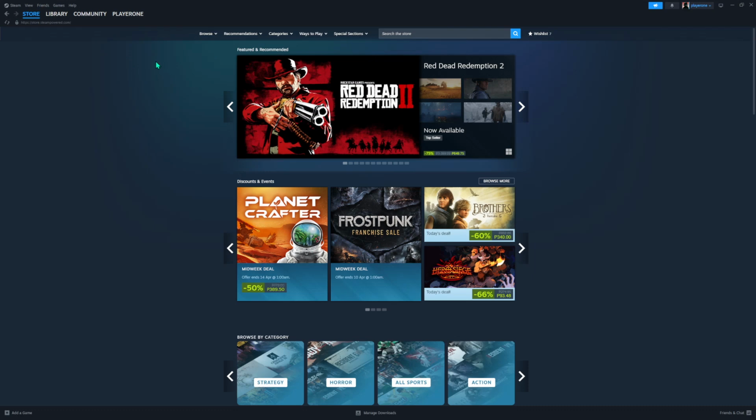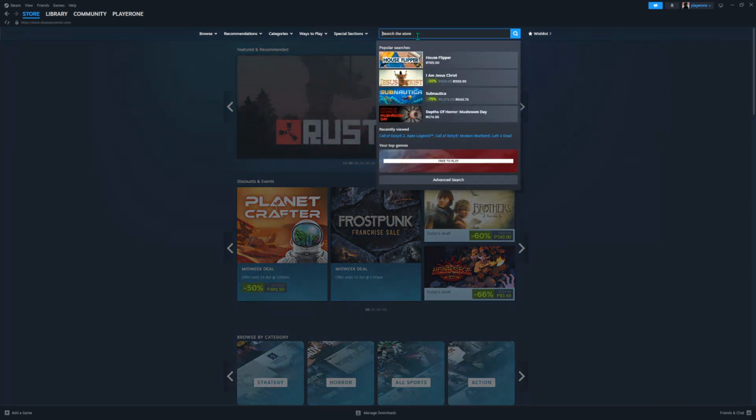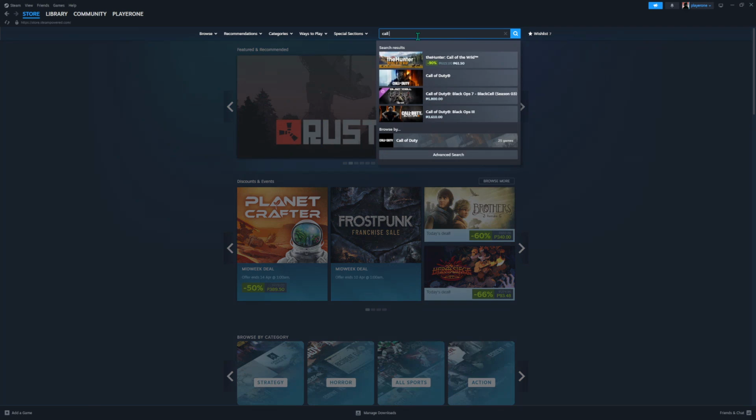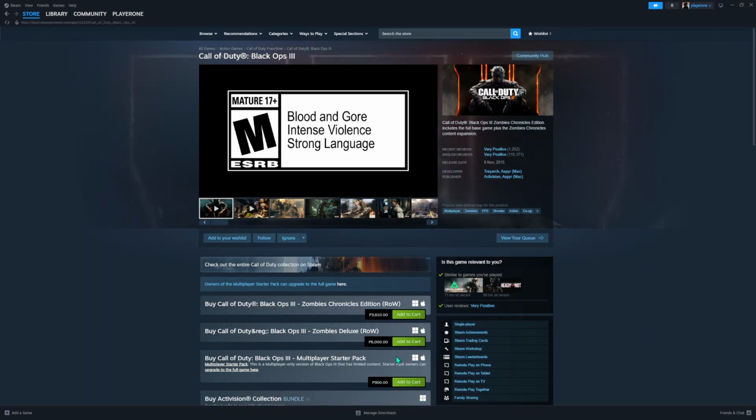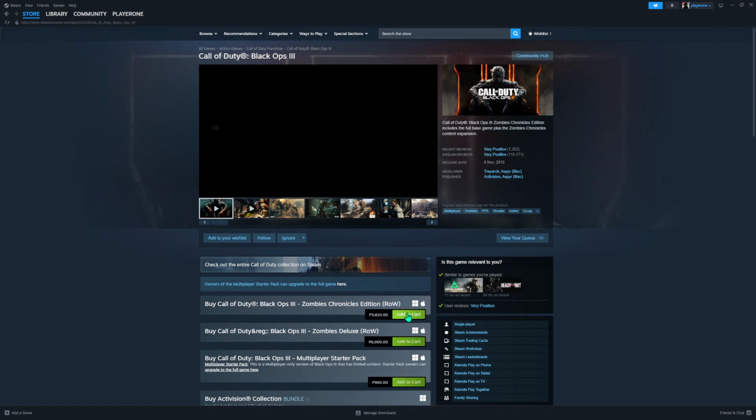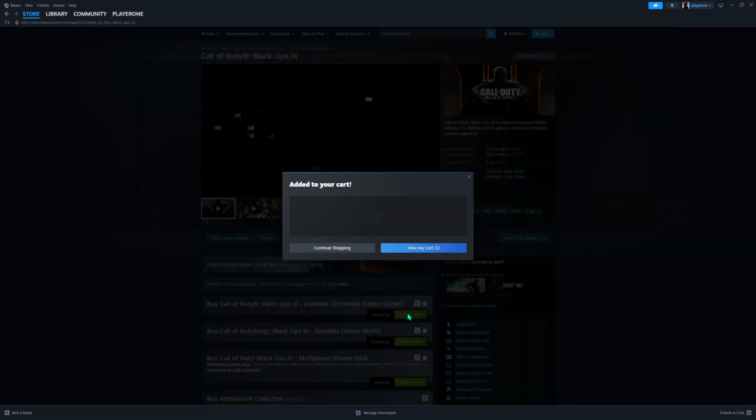Once you're in the store, use the search bar to find the game you want to give as a gift. You can type the name of the game directly into the search bar, and Steam will help you find it. After you've located the game, scroll down the page until you see the Add to Cart button. It's usually right below the game's promotional videos and images. Click on this button to add the game to your cart, just like you would if you were buying it